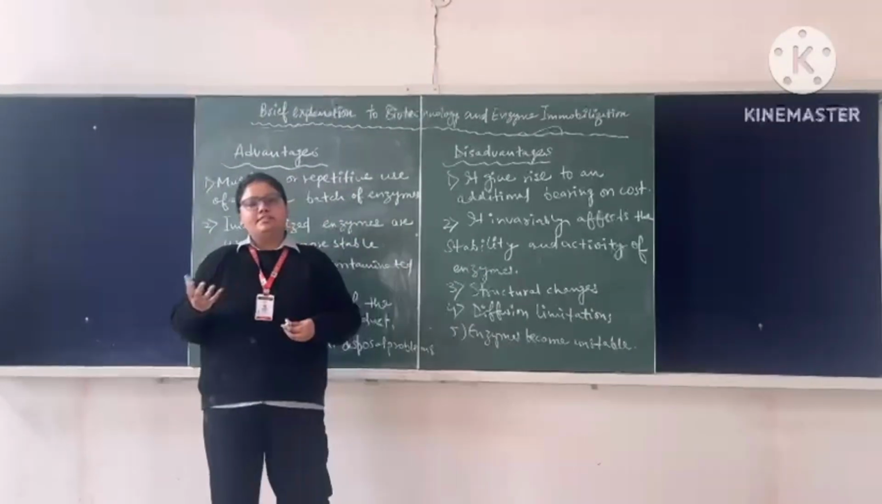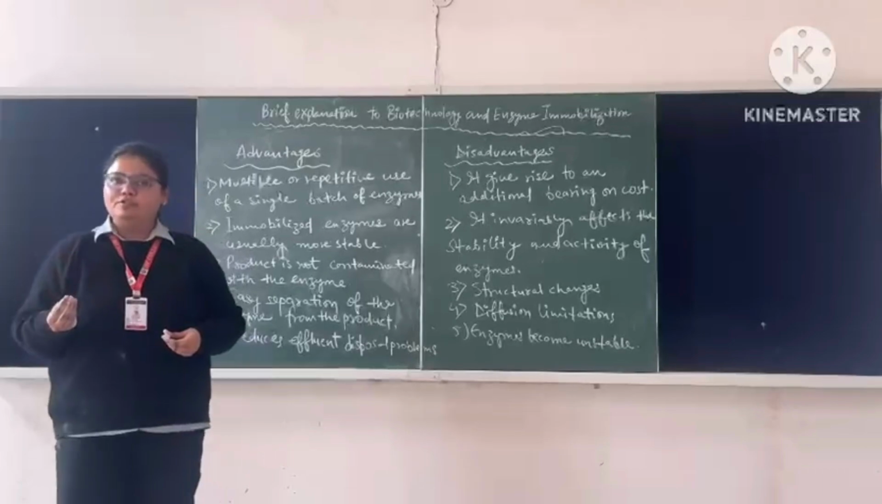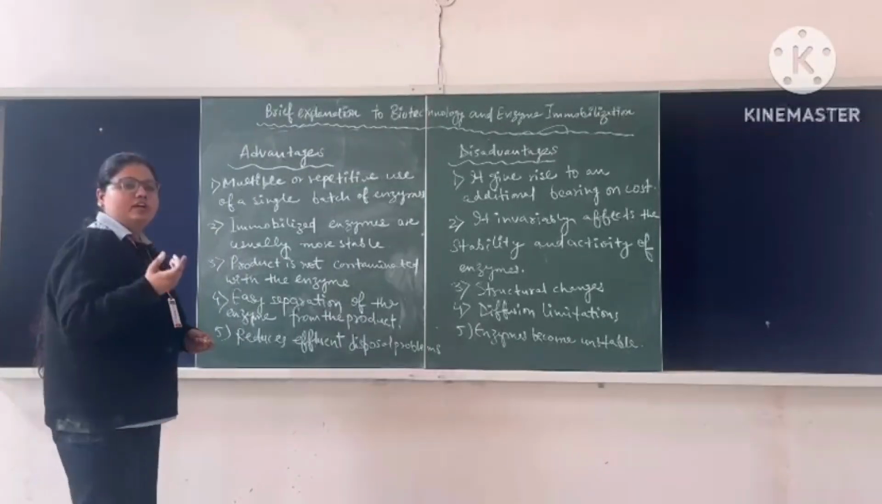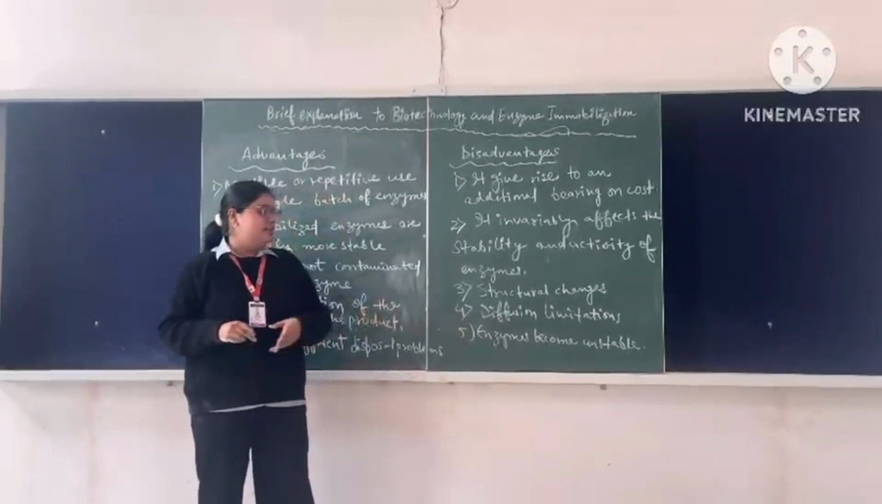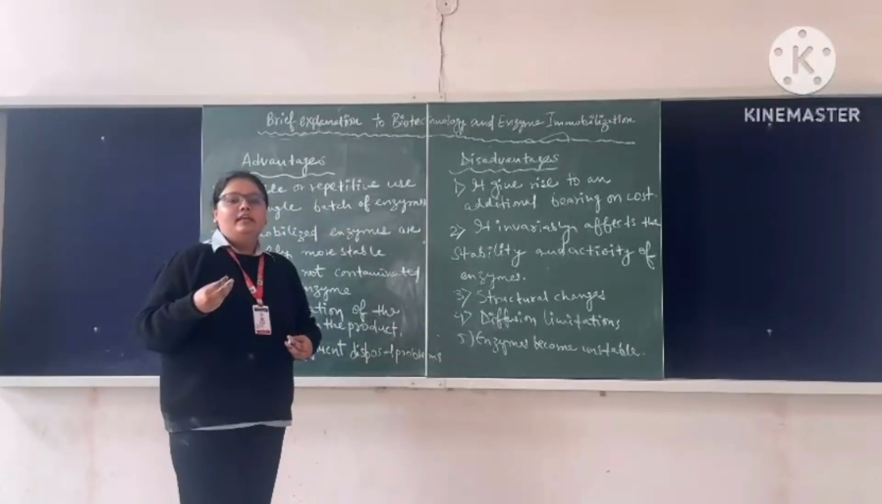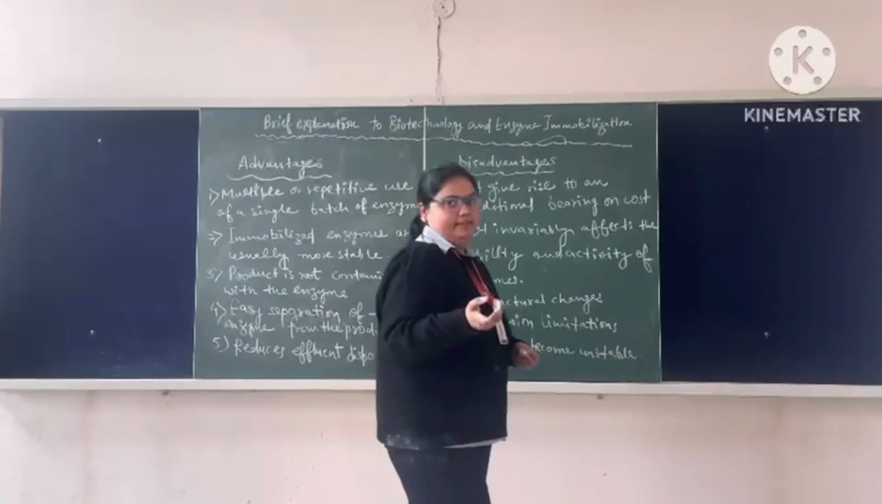Then the third point is structure changes. If the enzyme is changed, then the structure of the enzyme also changes, depending upon the structure-activity relationship. After that is the diffusion limitations. Then last, the enzymes become unstable if the stability is less.